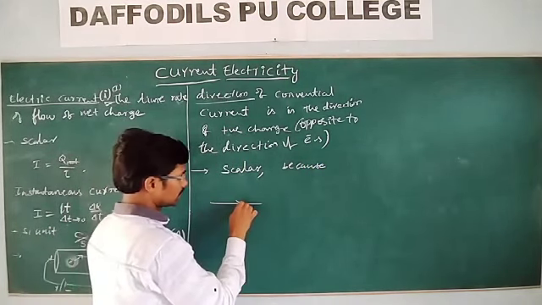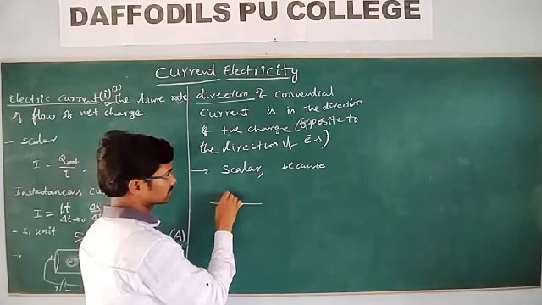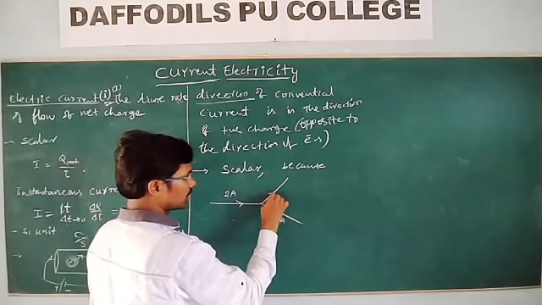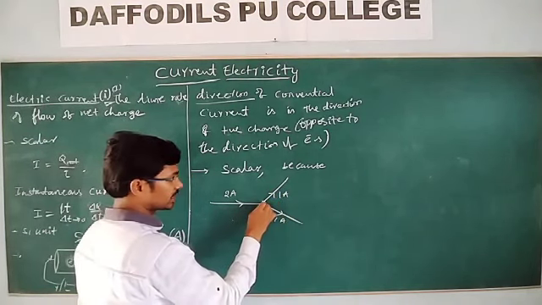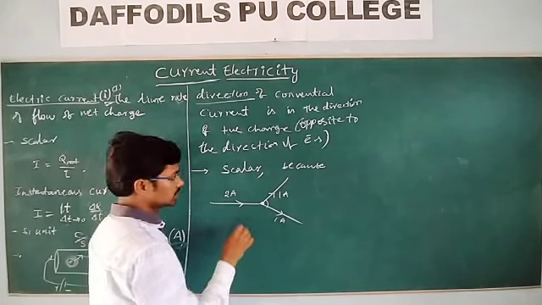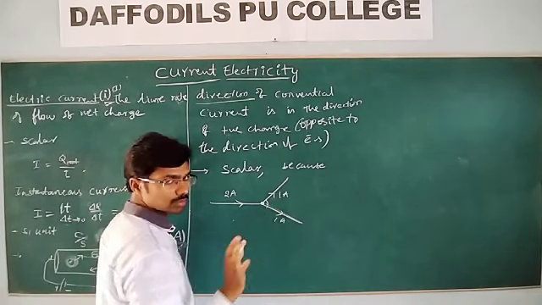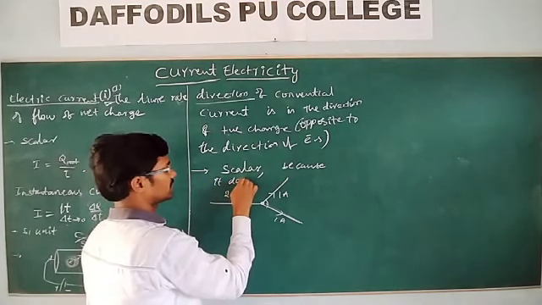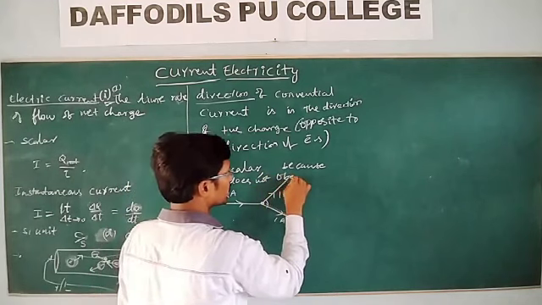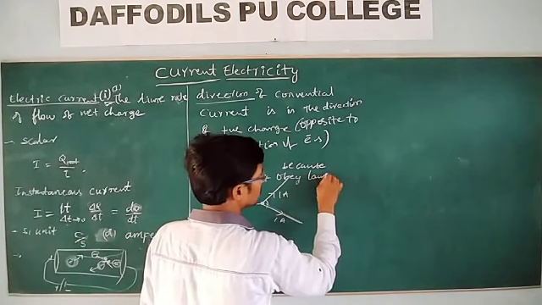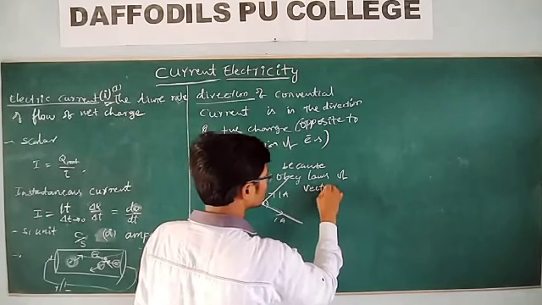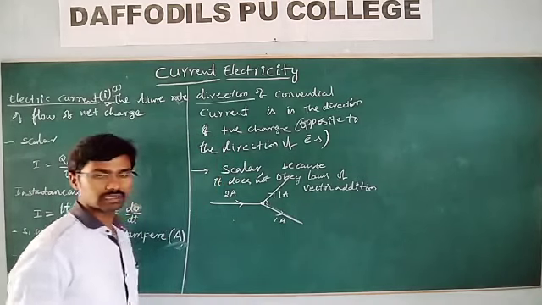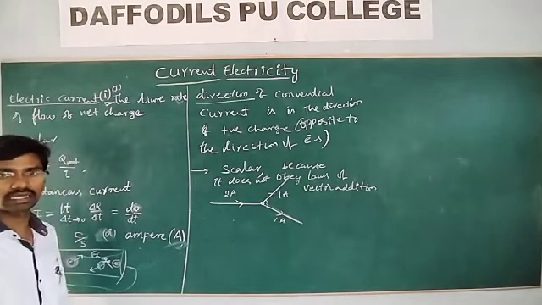Let us see. What is the unit of current? Ampere. For example, here 2 ampere current is flowing, and here 1 ampere current is flowing, and 1 ampere current is flowing. Is there any vector rule we have obeyed? No. Just the current entering and the current leaving should be the same. That's all. Even though it has direction and magnitude, it does not obey the vector laws of addition. That's why we say electric current is a scalar.